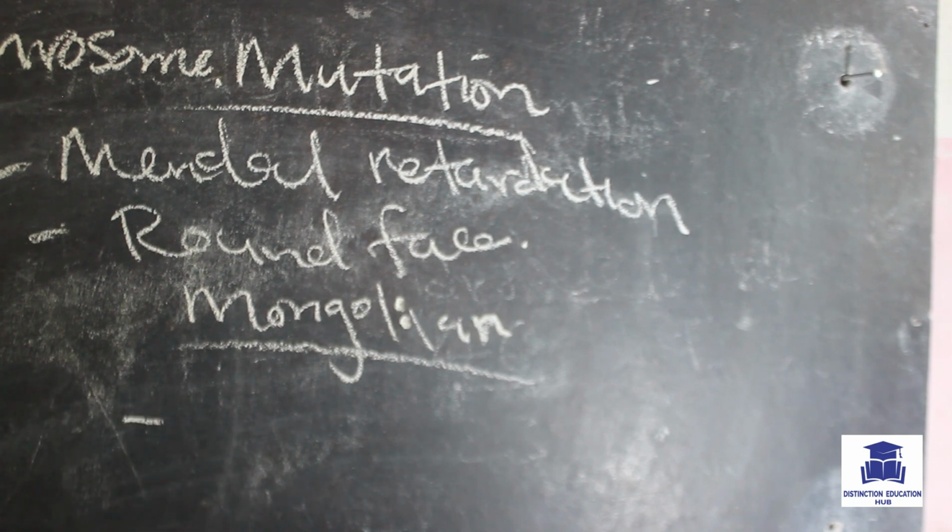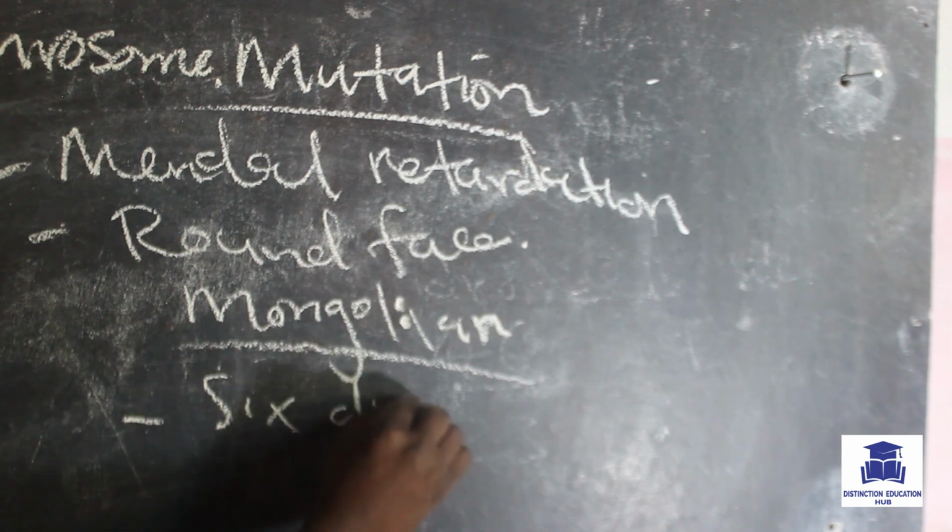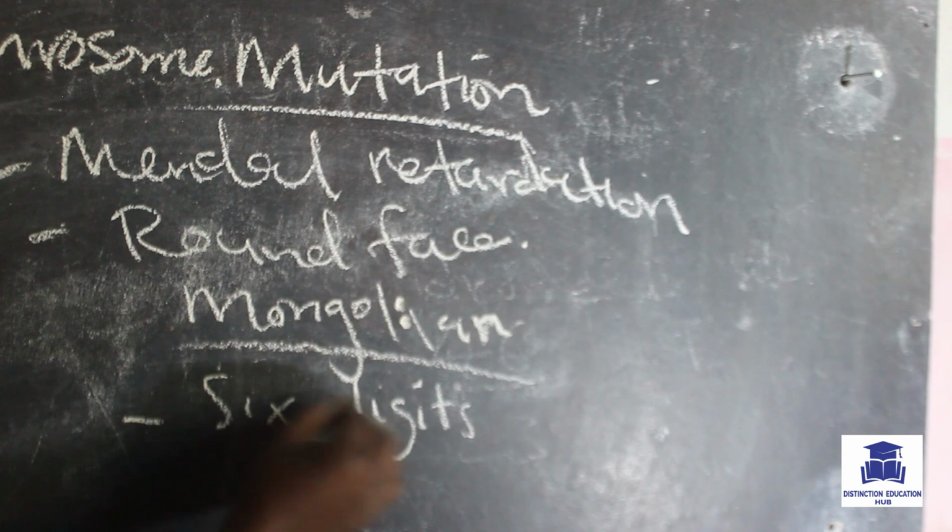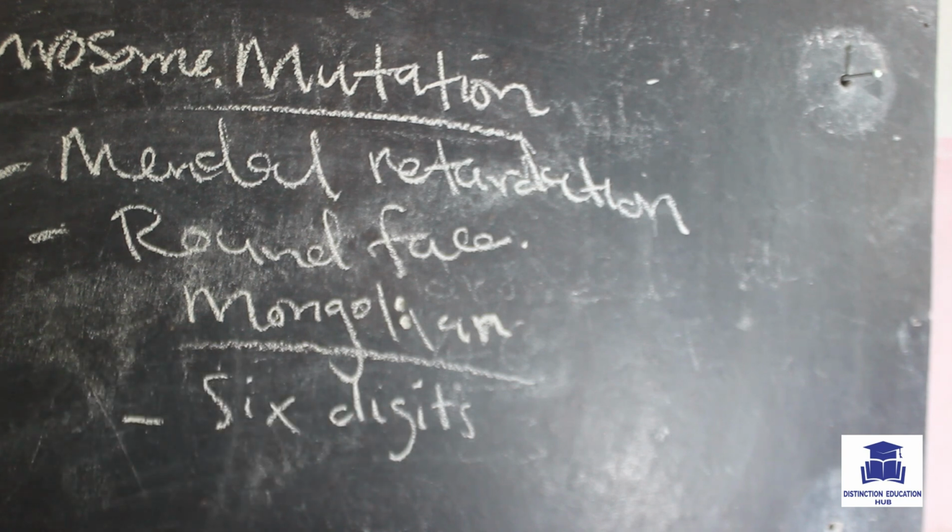Another thing is that we can have people with 6 digits on their fingers or on their feet. We can have that. So mutation is a source of variation within a population. That is what you should also know. So that is about chromosome mutation, and it's important to know that this mutation is a source of variation.